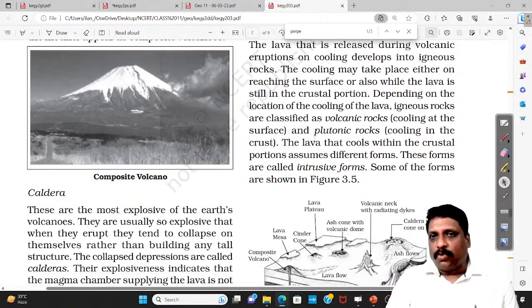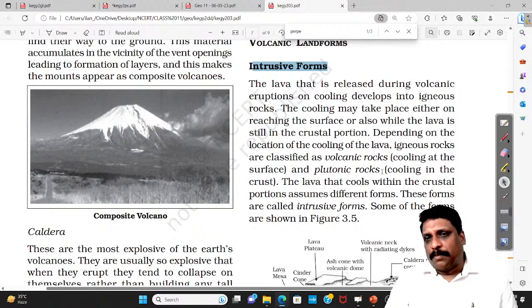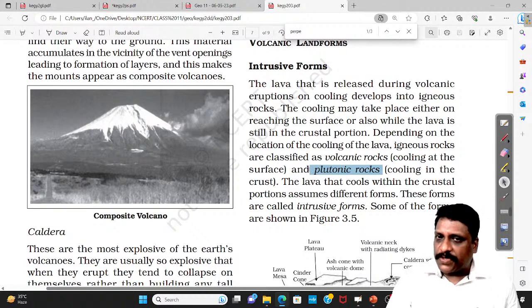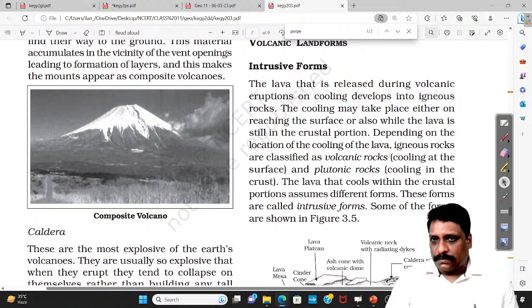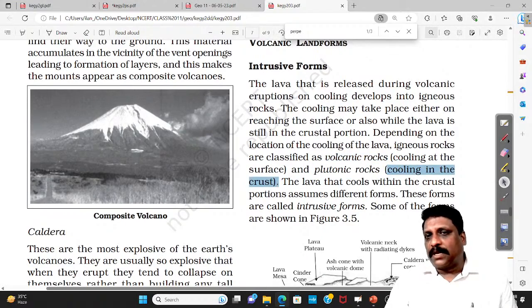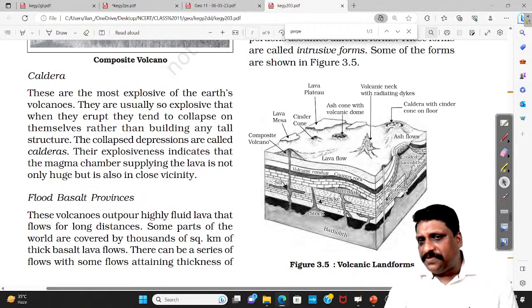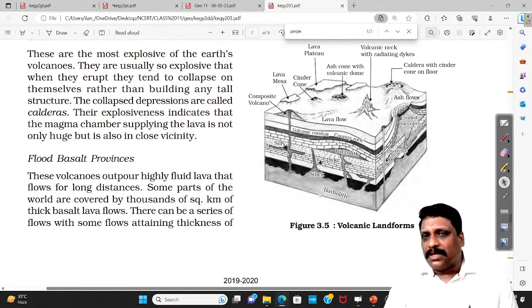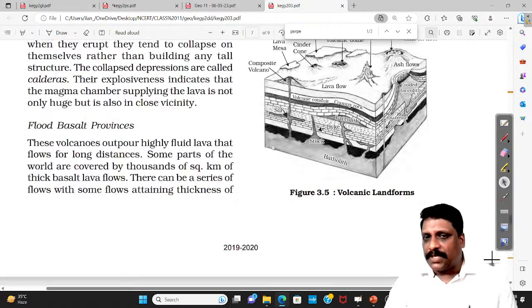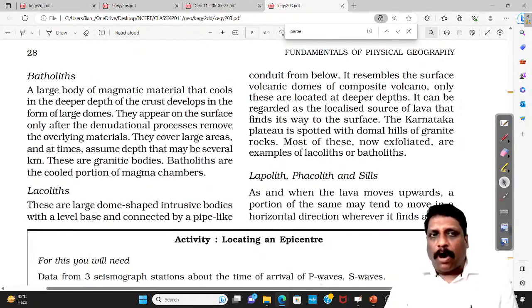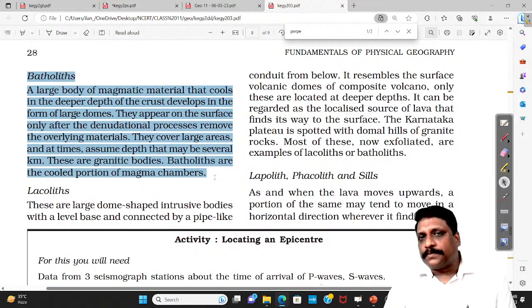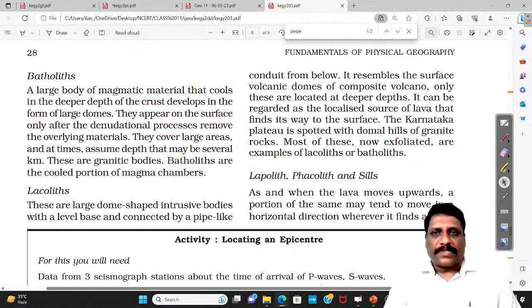Whatever you're seeing here, you call them intrusive, sometimes also called plutonic rocks. Whenever it is cooling on the surface, you call them volcanic rocks. When it is cooling in the crust, you call them plutonic rocks. Some of such features you find are batholith, stock, dike, laccolith, sill, etc. That is what they have given. Right, my dear friends. Fine.